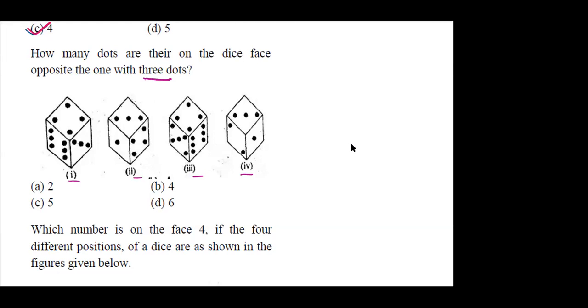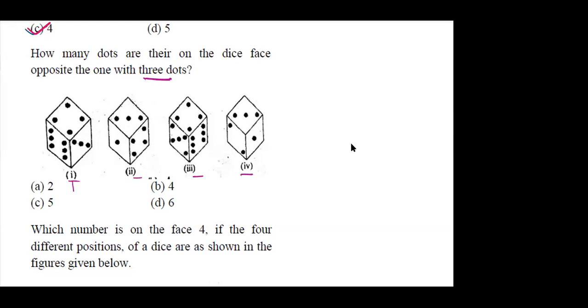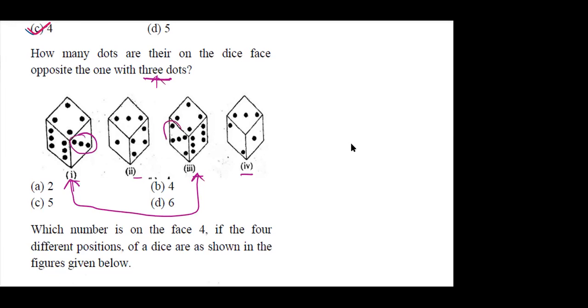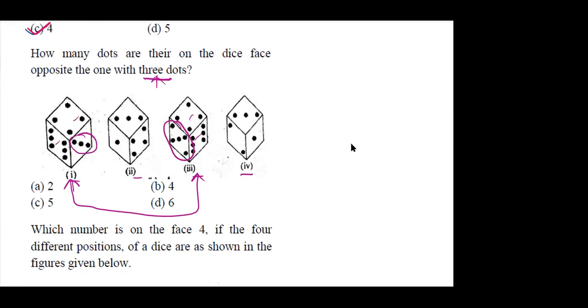Suppose as it was told, I'm taking first and third. First and third comes under which category? Two common numbers. Excellent. Why? Because 2 numbers are common, uncommon numbers are opposite, and the 3 dots is an uncommon number. So here the uncommon number is 5, because 6 and 4 are available in both the dice. You can take any other positions also.